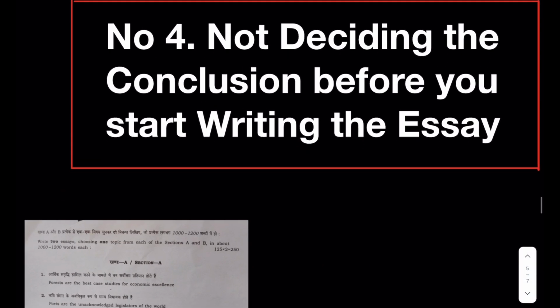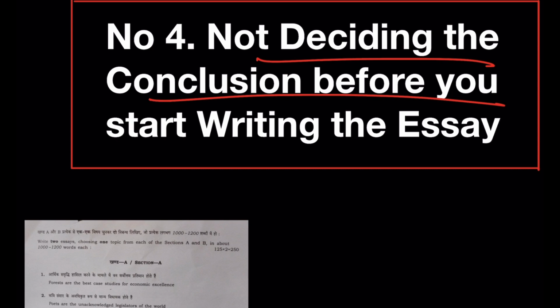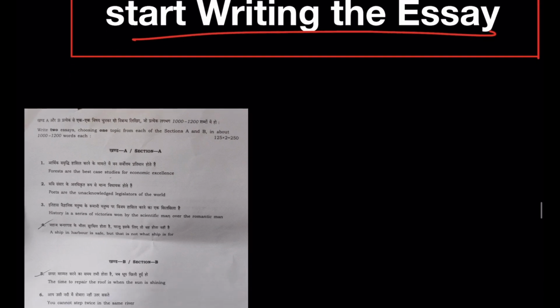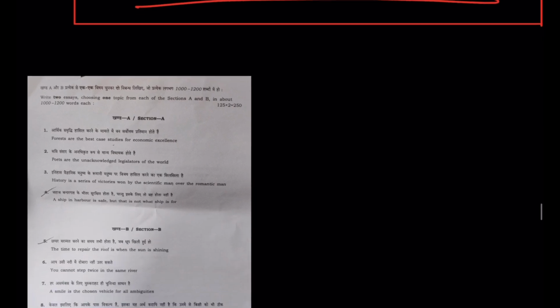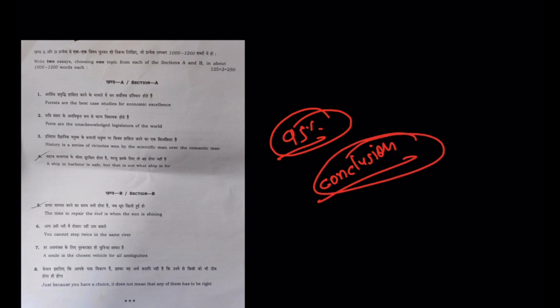The fourth important mistake that you should avoid is not deciding the conclusion before you start writing the essay. Yes, introduction, conclusion, body, everything must be decided, particularly the conclusion. Generally, I have seen in the copies, more often than not, I will say more than 95% people do not think of a good conclusion. They spend very less time during structuring on the conclusion. So you should spend some good time on conclusion, because after reading the conclusion, the examiner is going to give you marks. So your conclusion should leave a good impression.